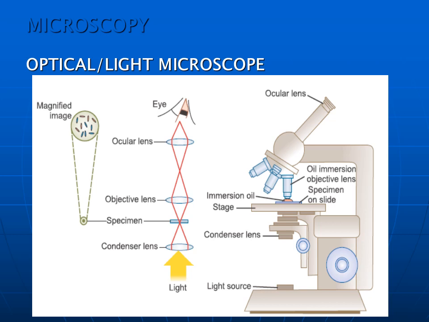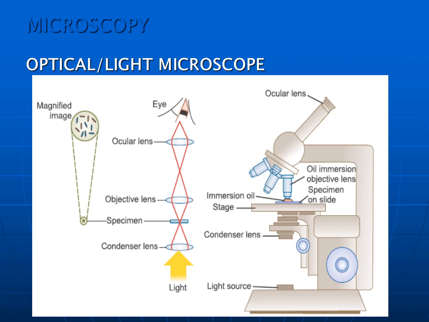The light from the light source, shown by the yellow arrow, is allowed to pass to the condenser lens, and from the condenser lens the light passes to the specimen. From the specimen the light passes through the objective lens, and after passing through the objective lens it passes through the ocular lens, and finally you can see with your eye.